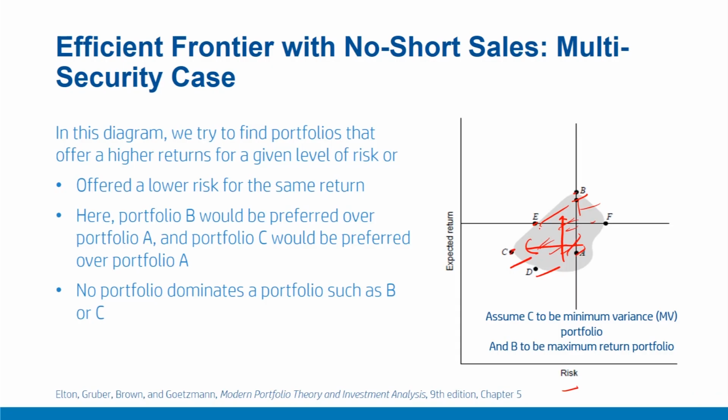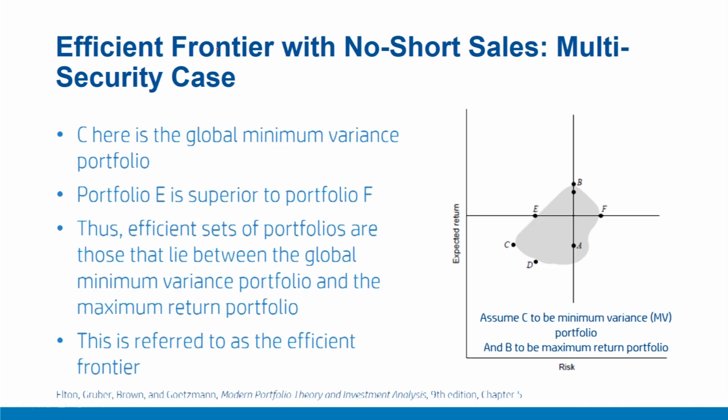This kind of elimination process, where we compare the portfolios for their risk return profile, we can easily see that portfolios C, B, E cannot be eliminated, and therefore they are part of the efficient frontier. Also, we can clearly see here that C is the point of global minimum variance. That means there is no portfolio that has lower risk that is on the left of this point. So no point on this feasibility region is on the left of point C. So no other portfolio has a lower risk than this portfolio C.